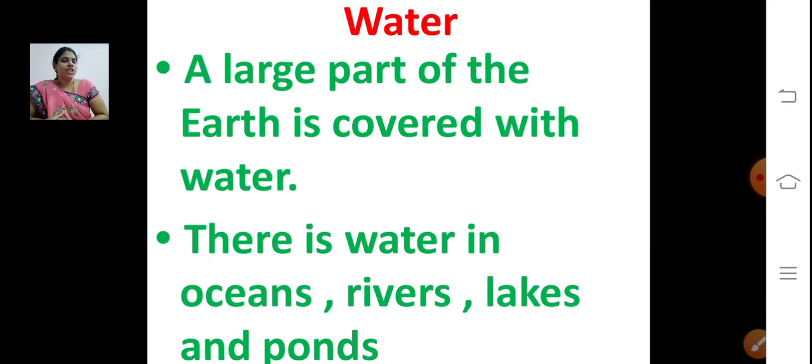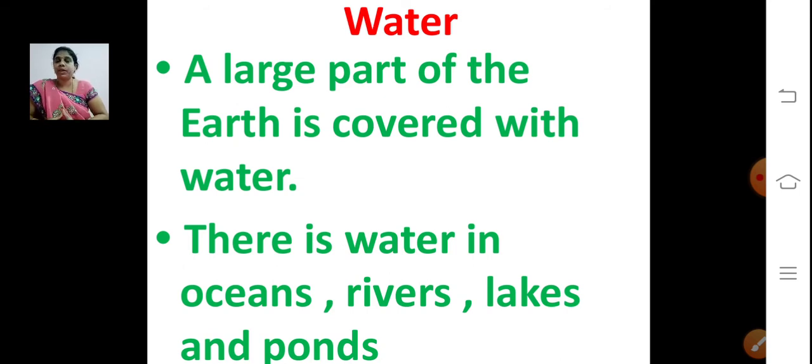As we all know, 3/4 of earth is covered with water, isn't it? A large part of the earth is covered with water. Where can we find water? There is water in oceans, rivers, lakes and ponds. So our earth is mostly covered with water. Yes, 3/4 of the earth is covered with water.